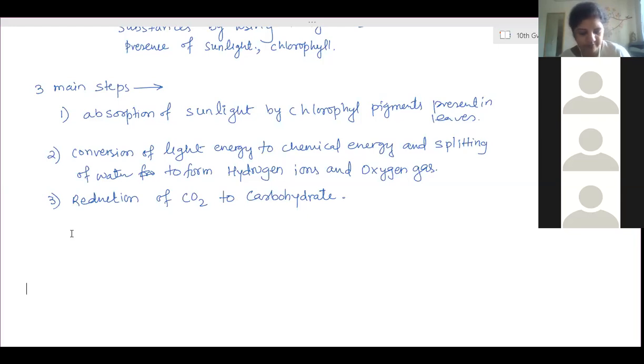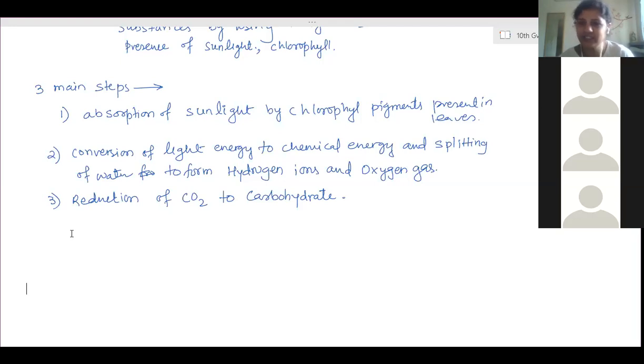Ma'am, what about cytoplasm? Cytoplasm is a different place. From the chloroplast, it will be moved out, entering the cytoplasm. From there the Golgi apparatus will pack it, then transport it with the help of the ER, and it will go to each and every part.